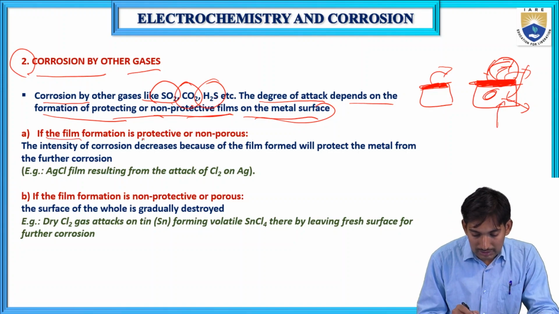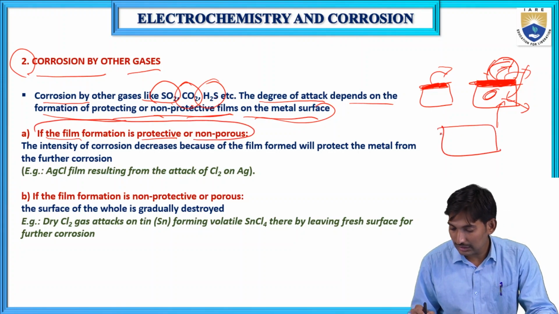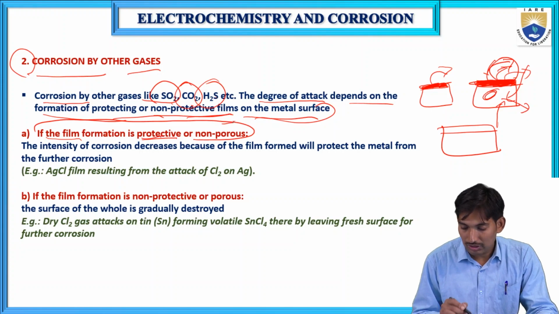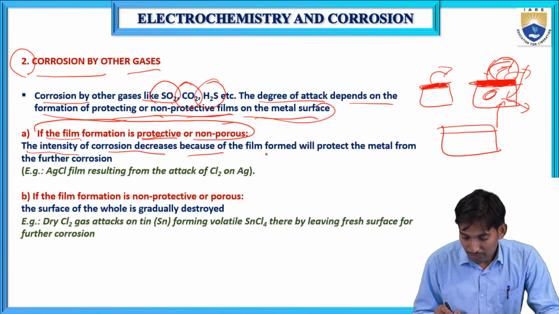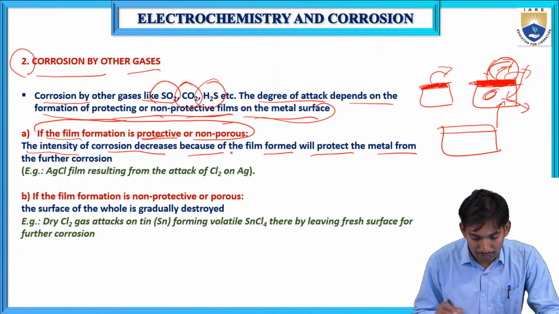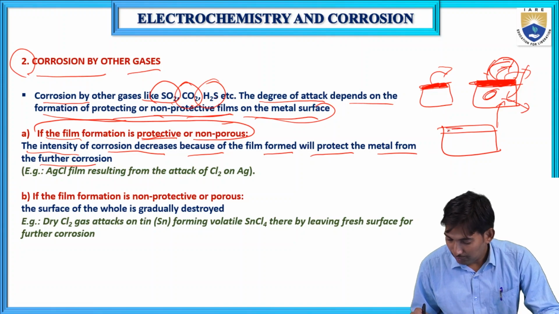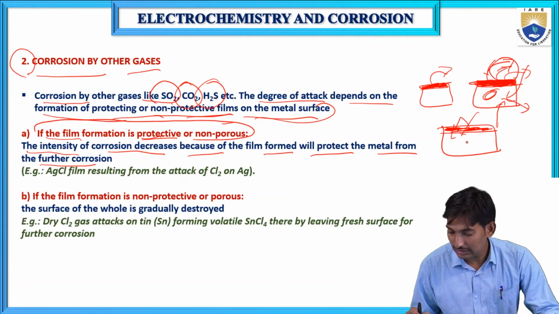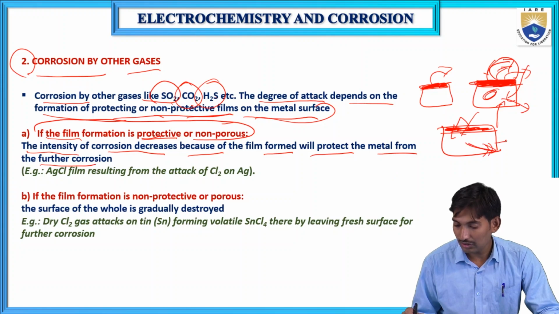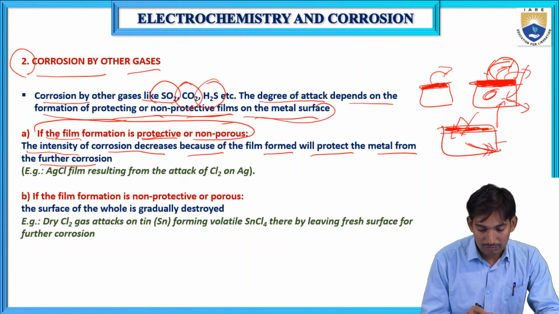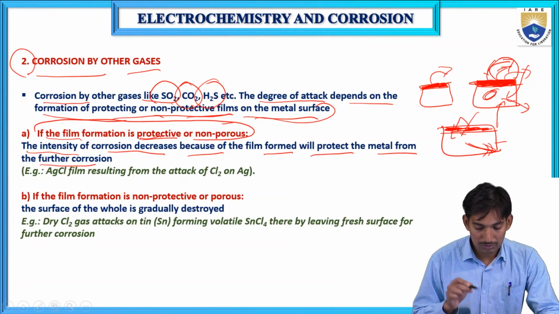If the film formation is protective or non-porous, if the thin film formed by these gases is protective or non-porous, what happens, we'll see. The intensity of corrosion decreases because the film formed will protect the metal from further corrosion. Further attack of these gases will decrease, and this metal will not undergo corrosion further. This is called film formation that is protective or non-porous.